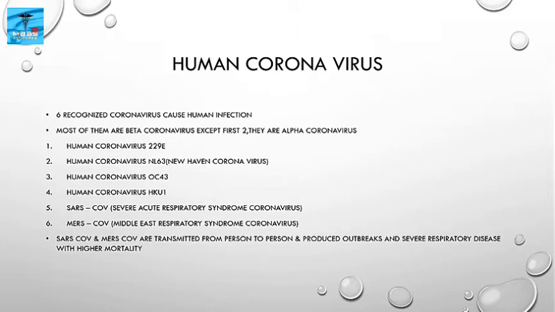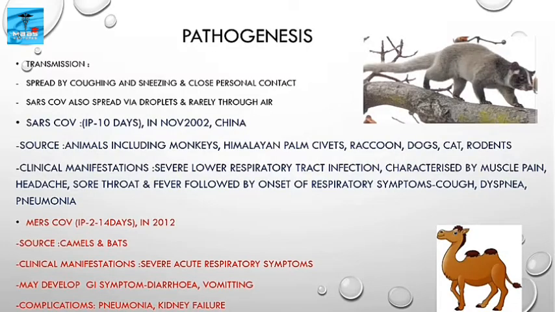Then fifth is SARS CoV, that is severe acute respiratory syndrome coronavirus. Then sixth is MERS CoV, Middle East respiratory syndrome coronavirus. SARS coronavirus and MERS coronavirus are transmitted from person to person and produced outbreaks and severe respiratory disease with a higher mortality. Then about its pathogenesis.